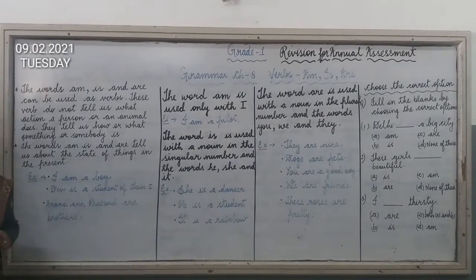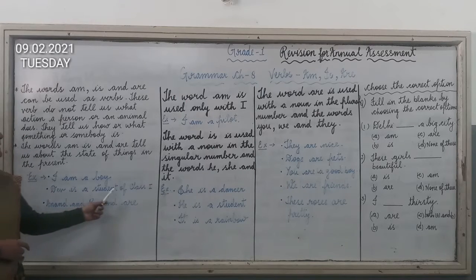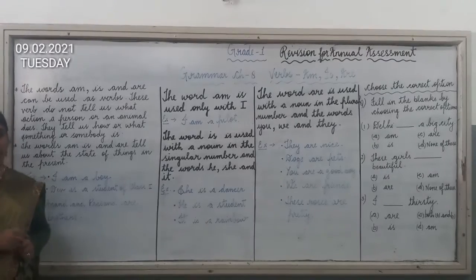Now here you can see I have written some examples of each: am, is and are. The first example is: I am a boy. In this sentence, the verb is am. In this sentence, you can observe that there is no action word. So this sentence is giving us the information that I am a boy.